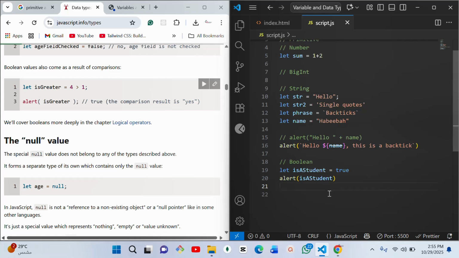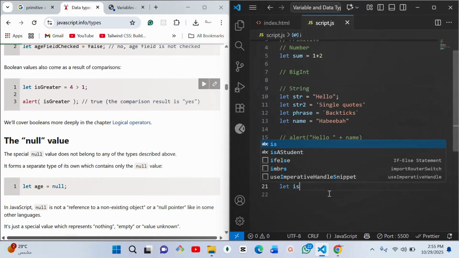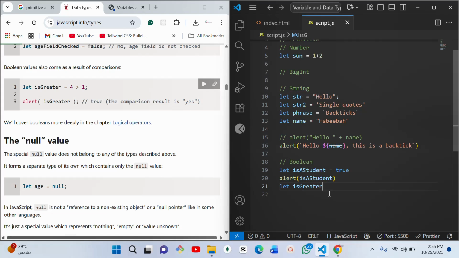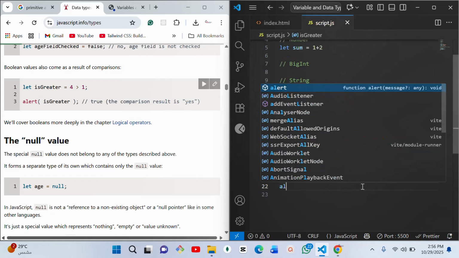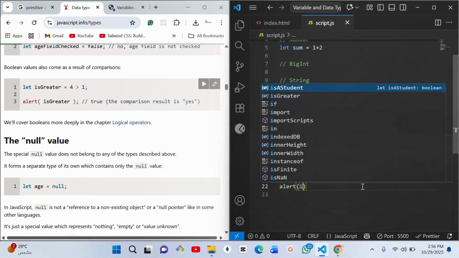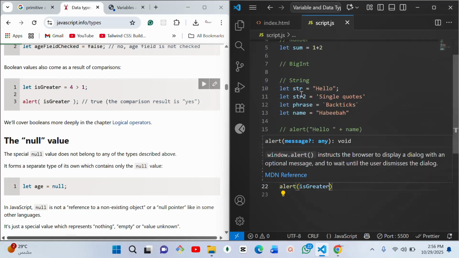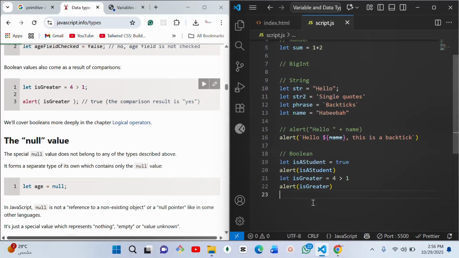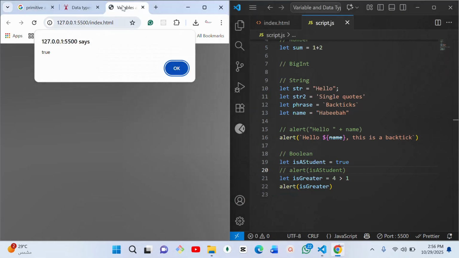Let isGreater equal 4 greater than 1, and then we want to alert isGreater. We know that 4 is actually greater than 1, so we are expecting the response to be true. Let me first comment this out. Now let's check.